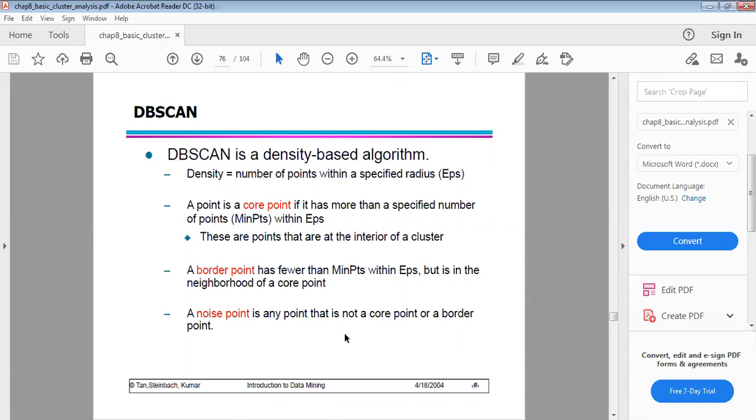This is the density-based algorithm. With the specified radius, how many points are there? The number of points is simply called density. For example, within 1 kilometer or around 10 kilometers, what data points are there? Around 100 kilometers, how many data centers are there? So that is the specified radius, and the number of data centers is simply the density. That is the number of points within the specified radius. So this DBSCAN algorithm you use for density.